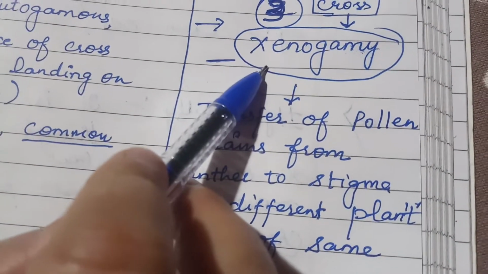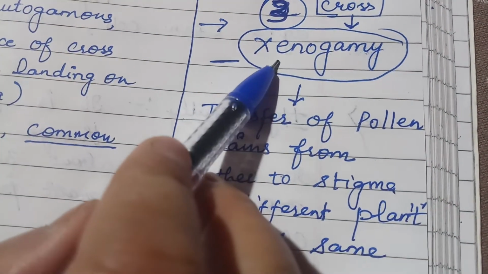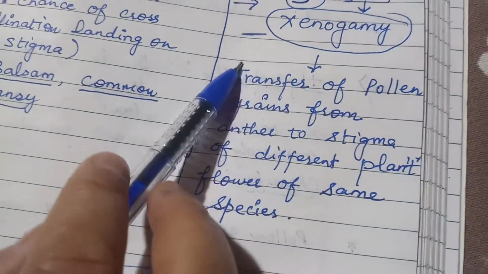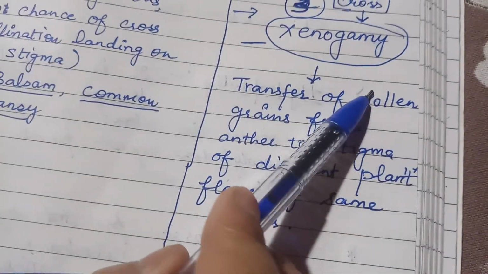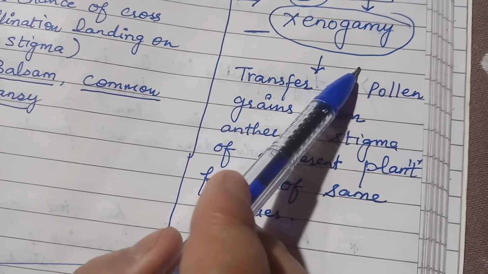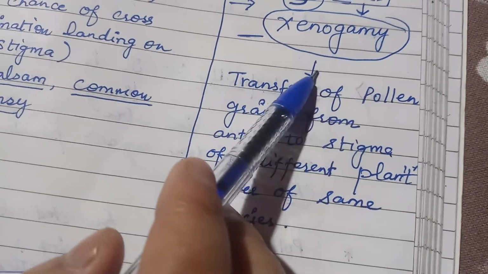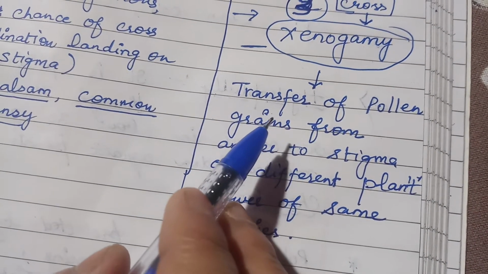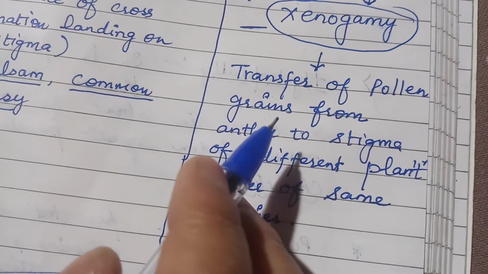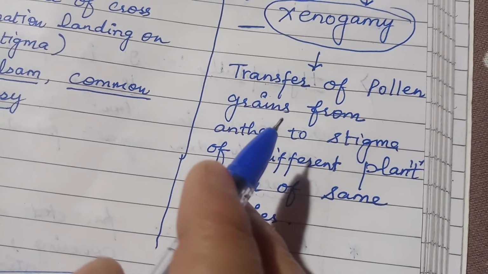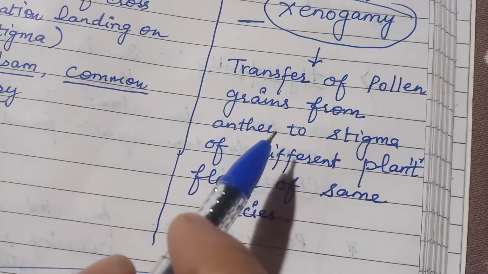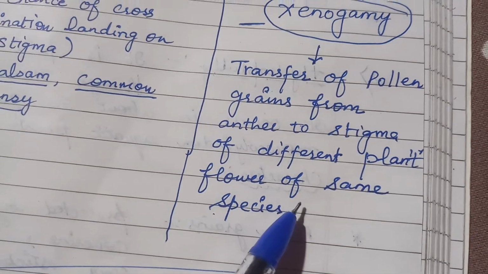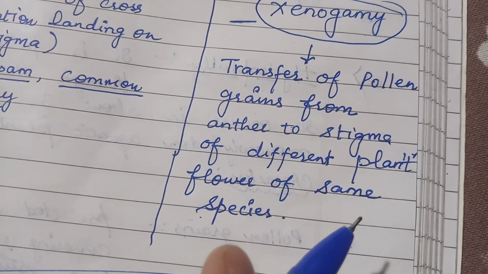Now come to the second type of pollination, that is cross pollination. Cross pollination, or xenogamy, is the transfer of pollen from the anther of one flower to the stigma of another flower belonging to a genetically different plant. It is also known as xenogamy, and both are included under allogamy. So many authors consider allogamy as a synonym of xenogamy. Cross pollination can occur only with the help of an external agent called a pollinating agent.